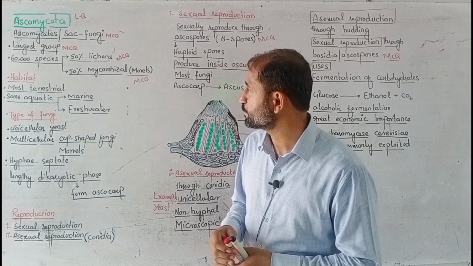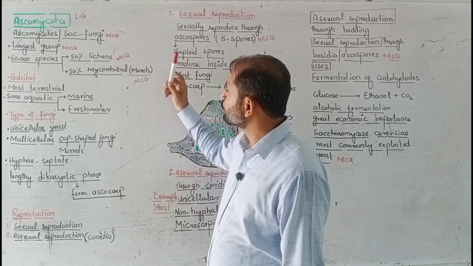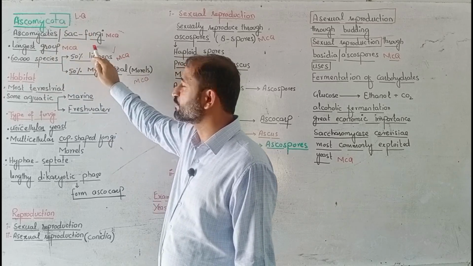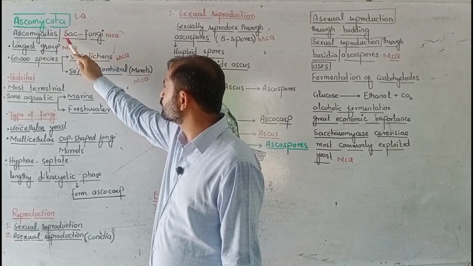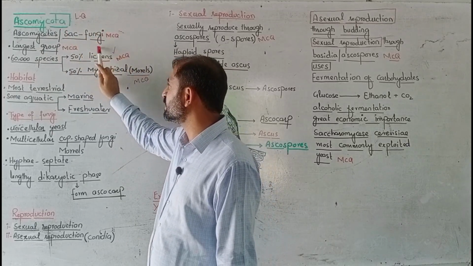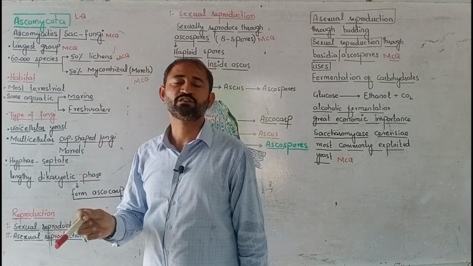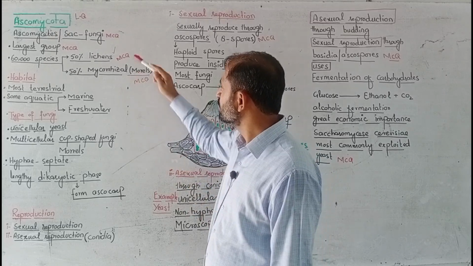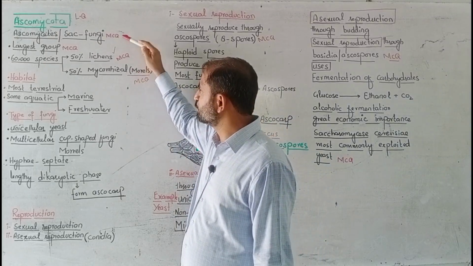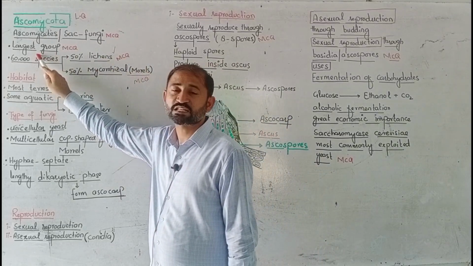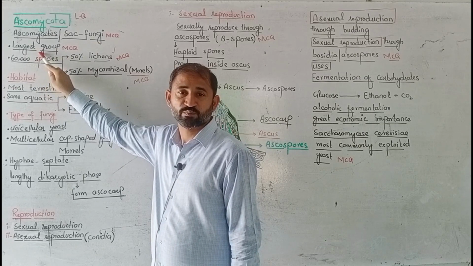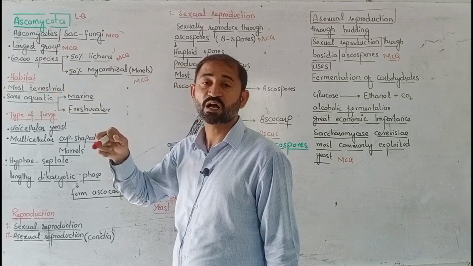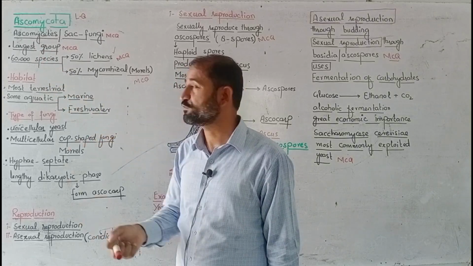So we started from this: Ascomycota has three names: Ascomycota, Ascomycetes, and sac fungi. This one is an MCQ, that sac fungi is related to Ascomycota or Ascomycetes. Mark it as an MCQ. And next one is, it is the largest group. This is also an MCQ from this topic, that it is the largest group among all the fungi phyla.